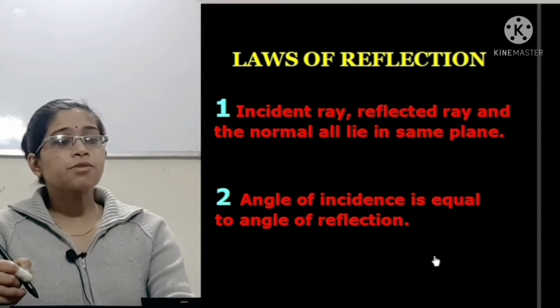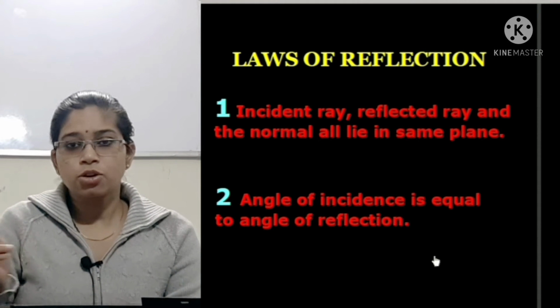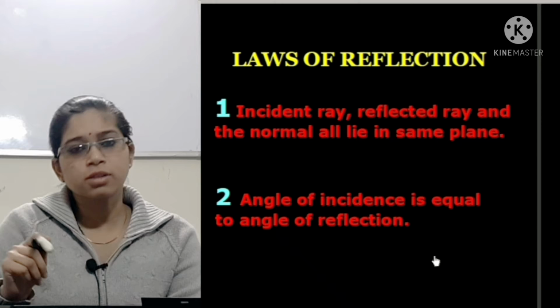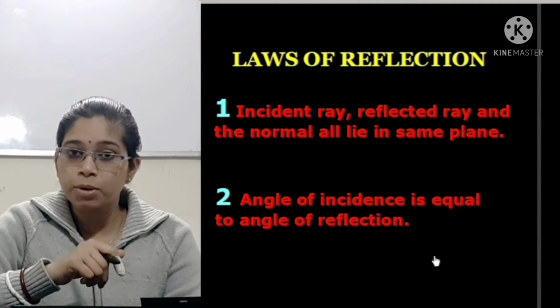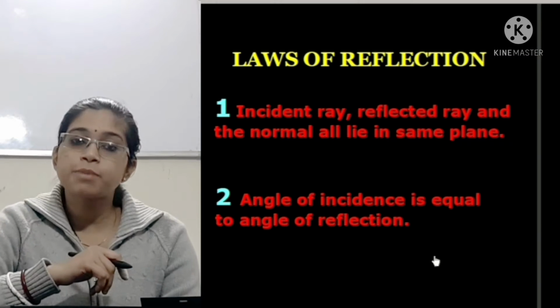Now let's see what the laws of reflection are. Theoretically, two laws are there. The first one is that the incident ray, the reflected ray and the normal, all of them lie in the same plane.